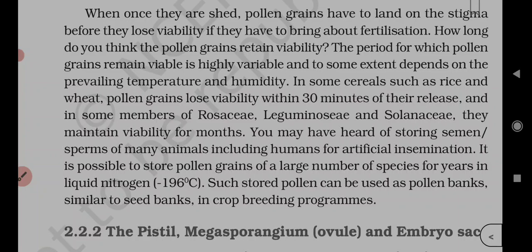Viviparity, no. It is seen in marshy habitats like mangroves. High genetic variability, no. Advantage of cleistogamy is no dependence on pollinators, because chasmogamous flowers are open, cleistogamous flowers are closed. So in that, autogamy takes place.